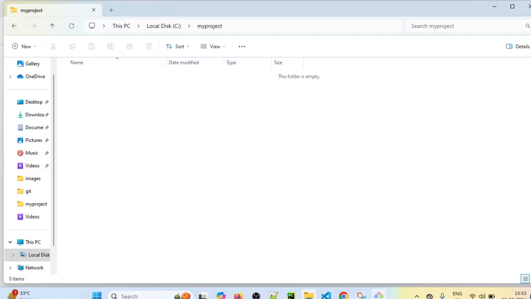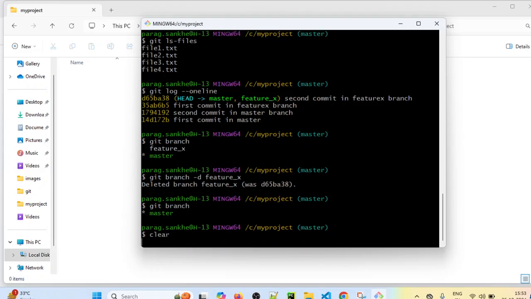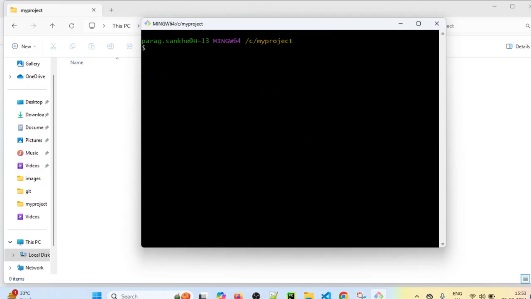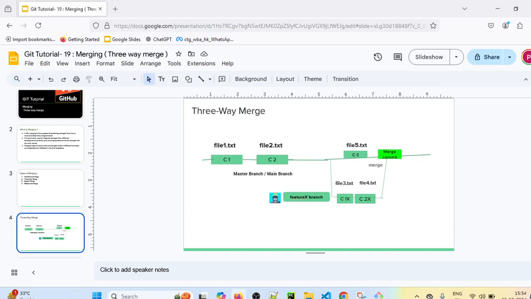Let's open git bash and clear everything. So now we are totally at the starting position. We want to replicate this scenario. I will create two commits in the master branch. Then we will create a new feature X branch. We will add two more files and do two more commits into the feature X branch. And we will also do one commit in the master branch after creating the feature X branch, and then we will merge this feature X branch into the master branch.